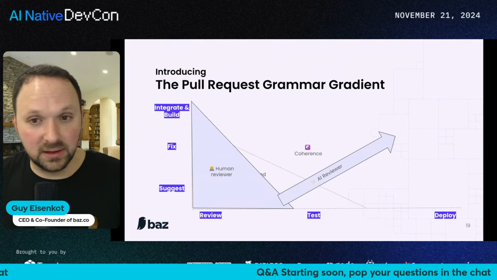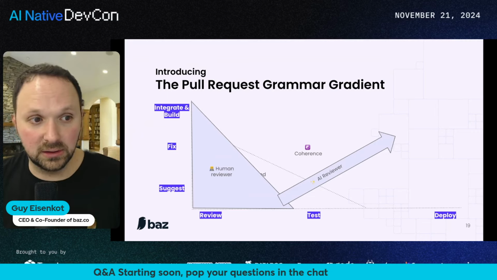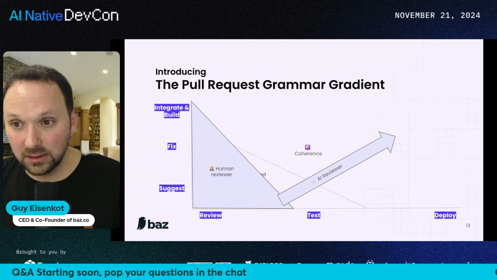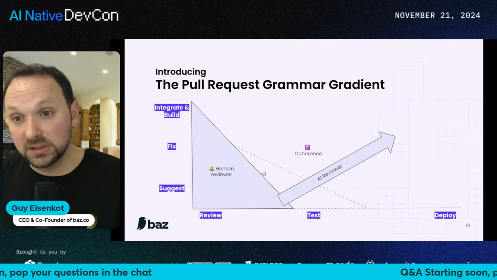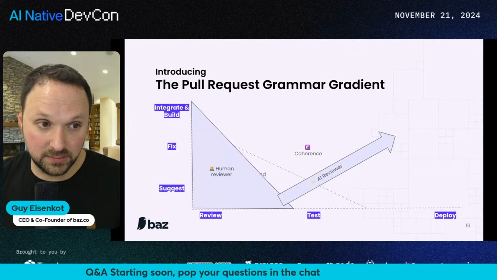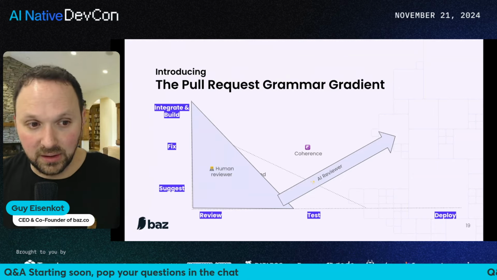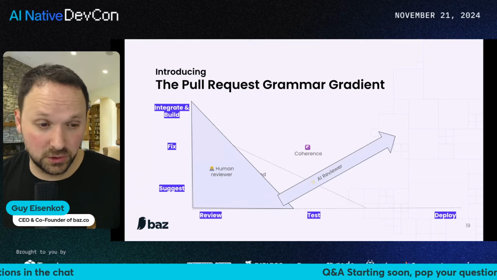We saw that the human reviewer is generally good at the left side of this model. The AI reviewer begins to be very efficient on testing and fixes, and actually outperforms the static models when it comes to coherence. And there's a lot more research that we have lined up based on this work.